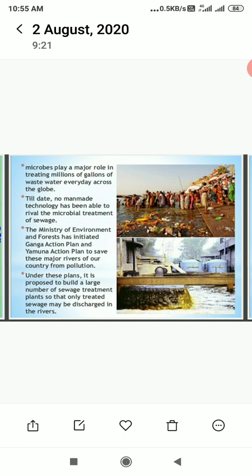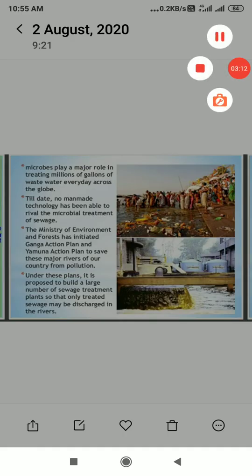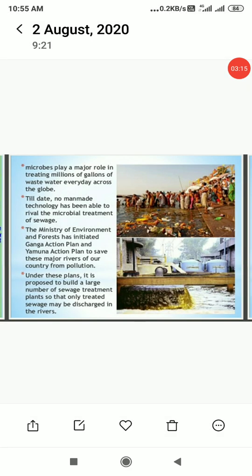Microbes play a major role in treating millions of gallons of wastewater every day across the globe. Till date, no man-made technology has been able to rival the microbial treatment of sewage. The Ministry of Environment and Forests has initiated the Ganga and Yamuna Action Plans to save these major rivers of our country from pollution. Under these plans, it is proposed to build a large number of sewage treatment plants so that only treated sewage may be discharged into the rivers. As in the case of Ganga water, a large number of coliform bacteria are found, which is responsible for increasing the amount of pollutant in that water.